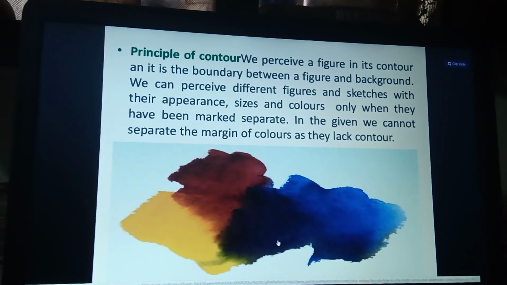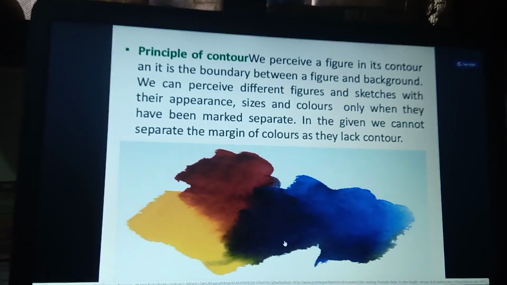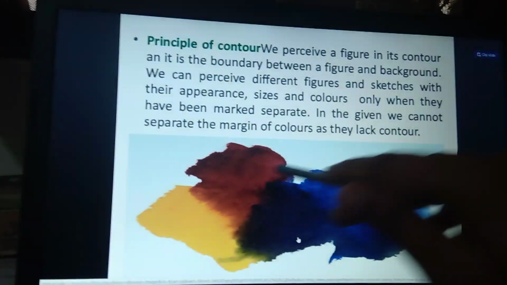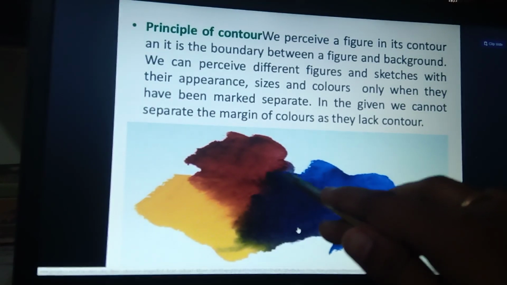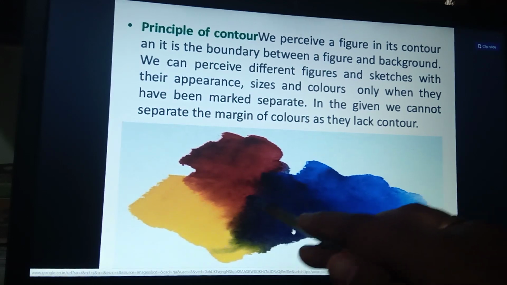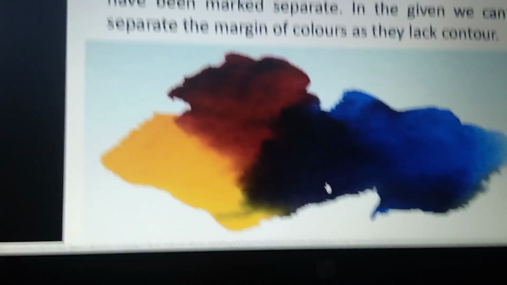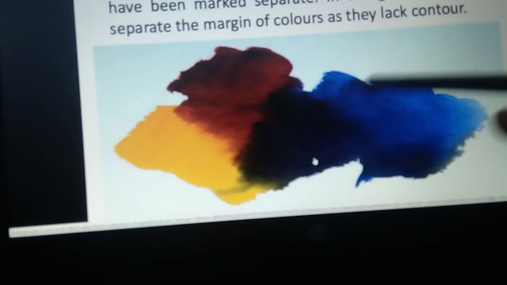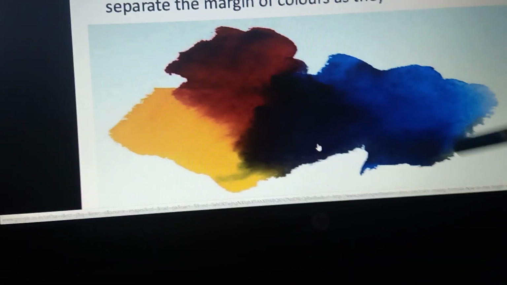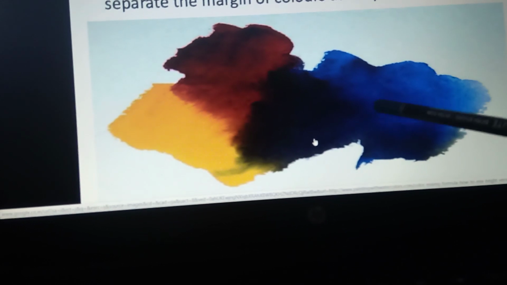Okay, next one, the principle of contour. Here the principle of contour is nothing else but sketches. Sketches with appearance, size and color make a separation. So for example, in these colors everything was mixed, but we can easily differentiate by color differentiation and size differentiation.